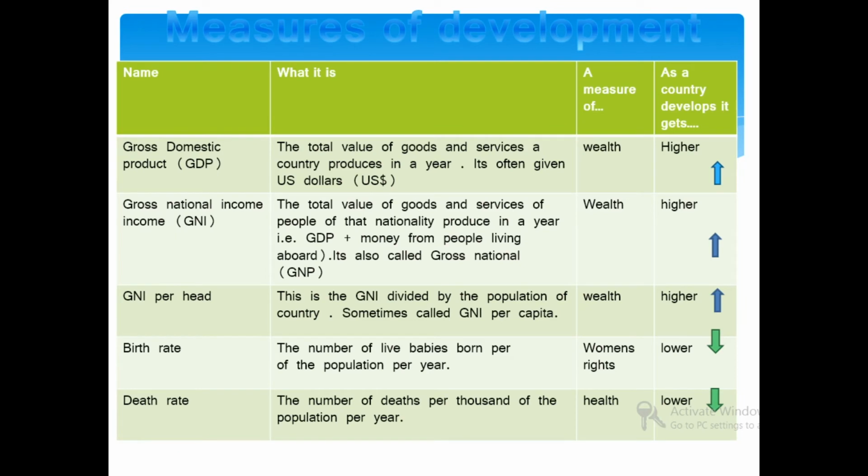Measures of development. Gross domestic product is the total value of the goods and services produced in a year. When a country develops, it becomes higher. Gross national income is the total value of the goods and services produced by the people of that nationality, that is GDP plus money from people living abroad. GNI will increase if the country develops. GNI per capita or GDP per capita will also increase. Birth rate will decrease, death rate will decrease when the country develops.